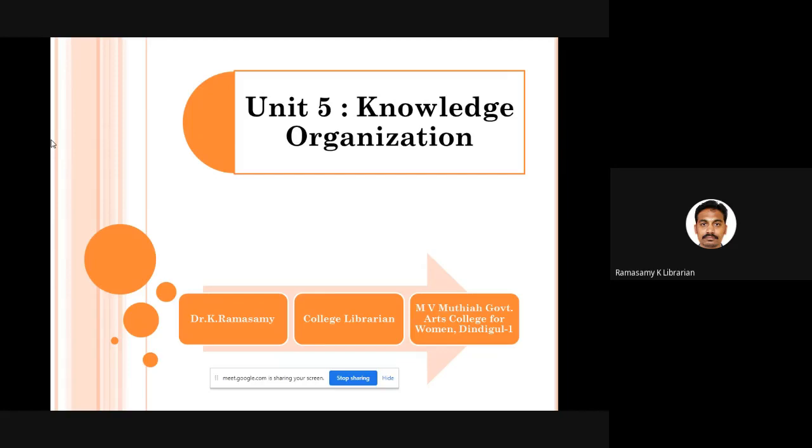Very specific. The object of any library is to see that the resources available in the library are utilized to the maximum extent by the users. That is the only motive why we do all these various kinds of activities. That's the reason we have started classifying our library collection using a particular scheme of classification. This classification is based on the subject or thought content of the resources we have in the library, isn't it? You go to any library, any stack, and you can see the books are arranged according to subjects, based on Colon Classification or DDC, UDC, all those things.